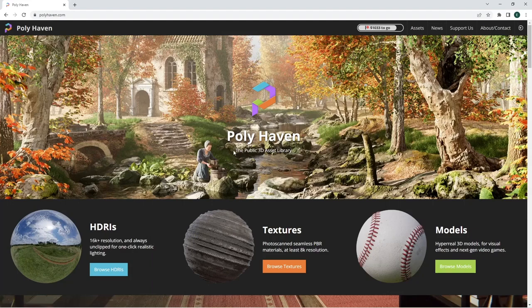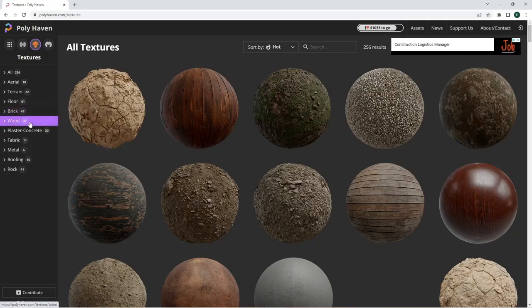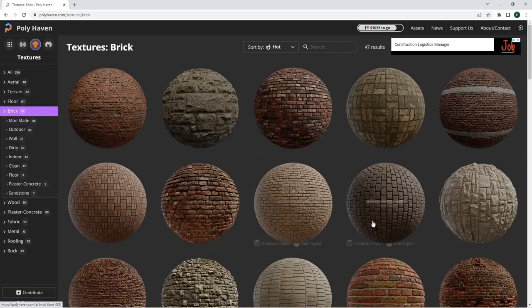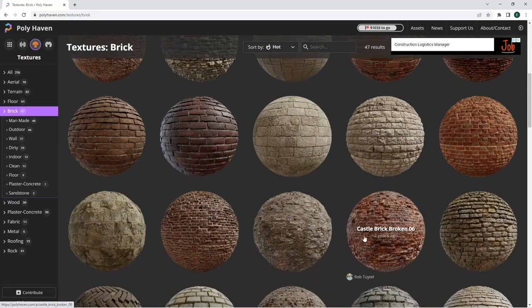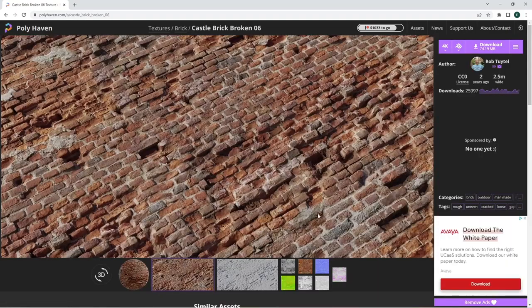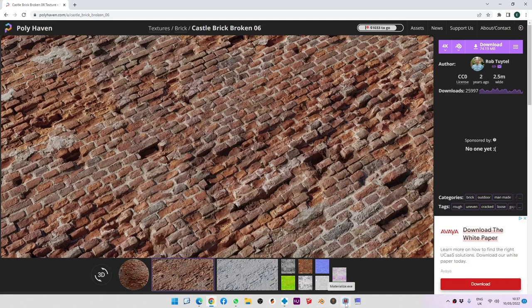Now I've just picked this one because it's quite a good site. It's Polyhaven. Browse textures, and there we go on the left there. So find a brick and we have all these brick textures, and the one I'm using for this demo is this castle brick broken. Nice and rough, and it really shows it off. What you have to do is download this, and you can see it's a 75 meg file, so it's quite large, but you need the resolution. So first job, download a decent picture.